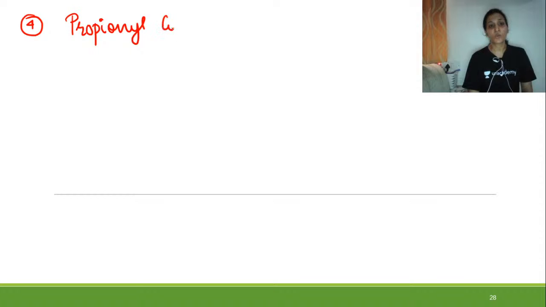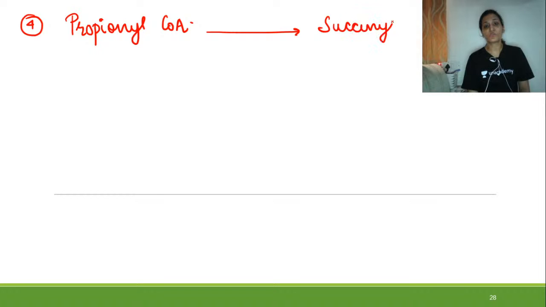Now the fourth anapleurotic reaction is from propionyl CoA. This propionyl CoA will change into succinyl CoA.